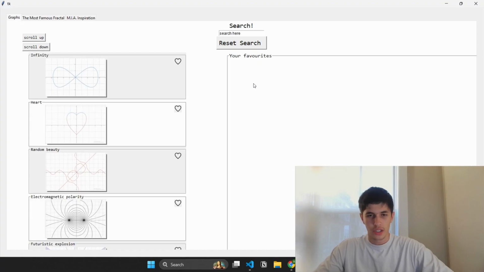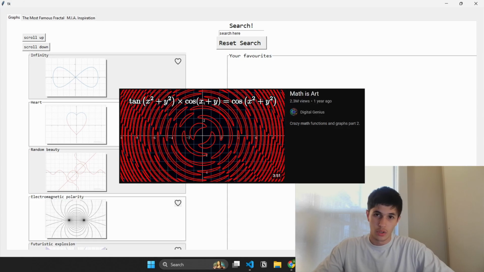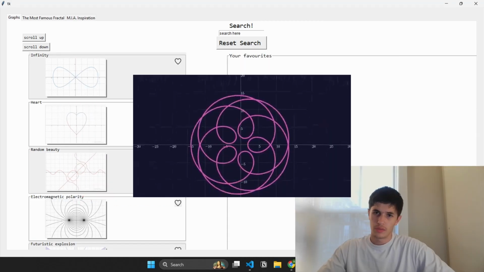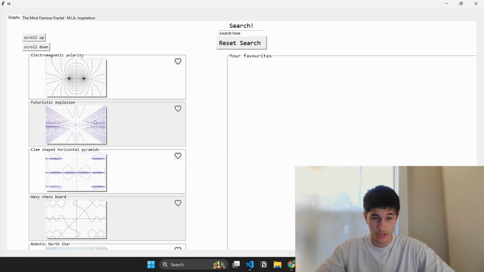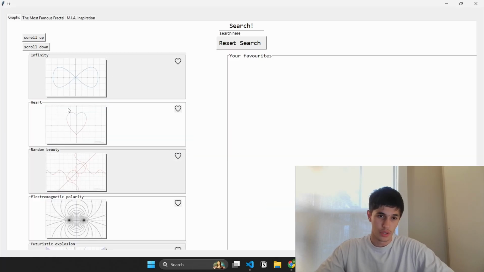You see, I got this idea for this app. This is an app over here called Mia, Math is Art, from a YouTube video called Math is Art. It was just a video with a bunch of mathematical graphs, as you can see over here, that are displayed in a very beautiful way. And so my idea when I saw that video was to put it into a desktop app and just display the graphs as you can see here. And so I thought, how hard can that be?